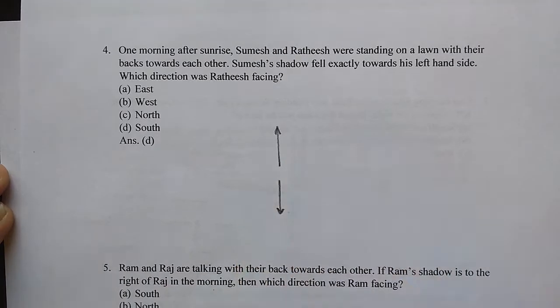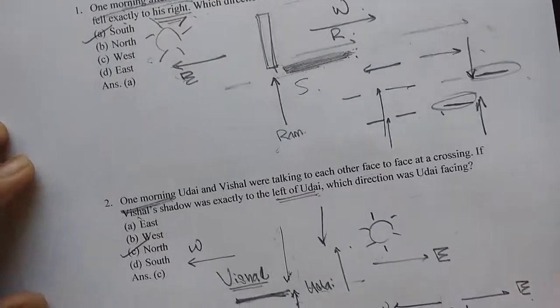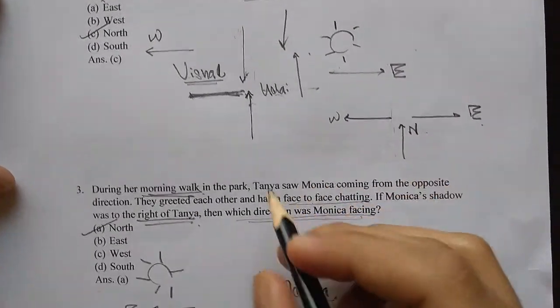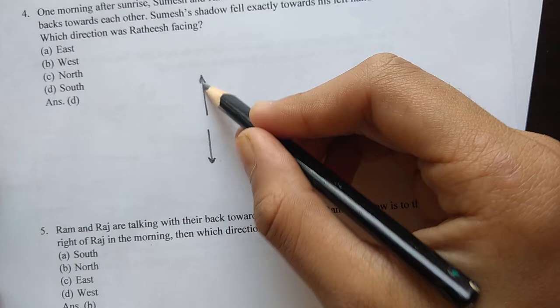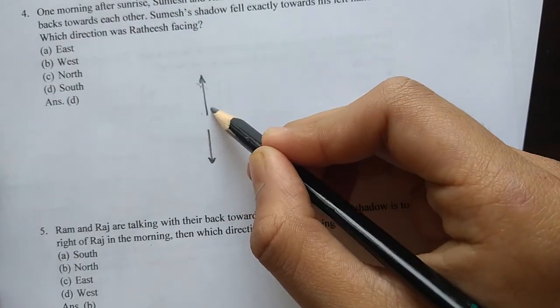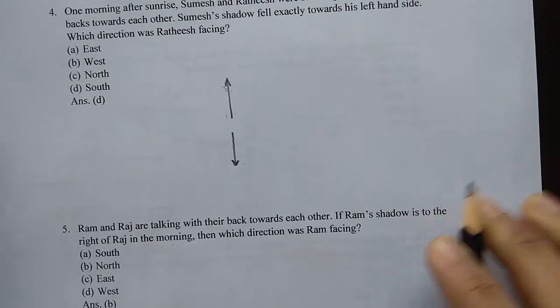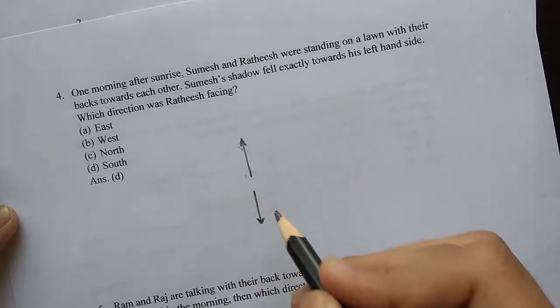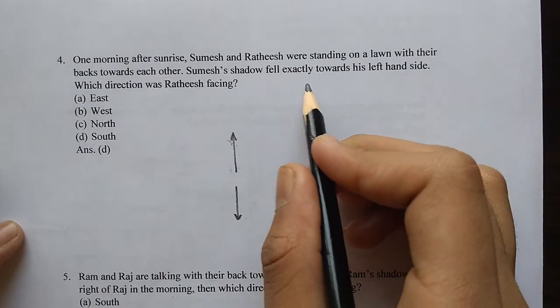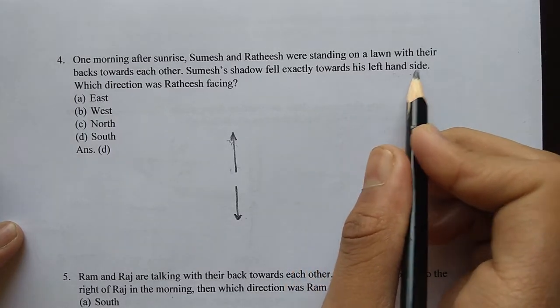What's the difference in these arrows and the arrows I drew in the previous question? Here at the previous question, the arrowheads were facing each other. Here the tails are facing each other. The arrowheads represent their faces, you can see, and the tails represent their backs. Now they have said that Sumesh and Ratheesh are standing. Fine. Then Sumesh's shadow fell exactly towards his left hand side.